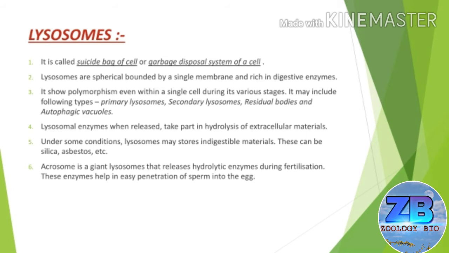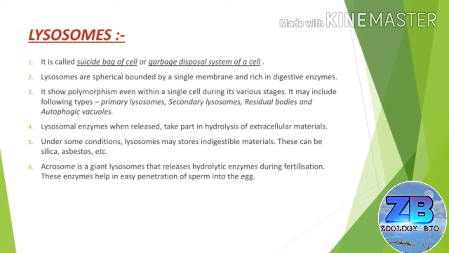Number three, residual bodies. These are lysosomes with indigestible materials. Number four, autophagic vacuoles. These are formed around degenerated cells or granules. They digest such cell parts. In the functions, lysosomal functions can be summarized as follows.